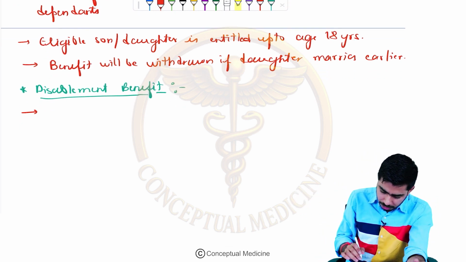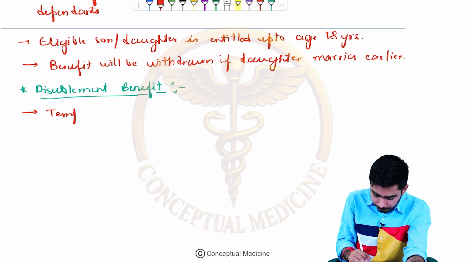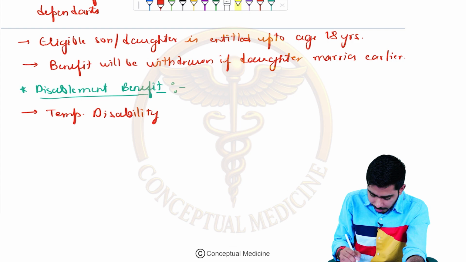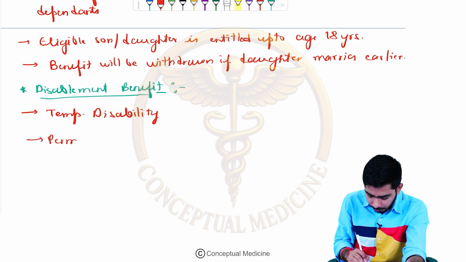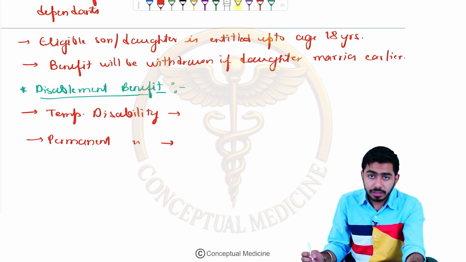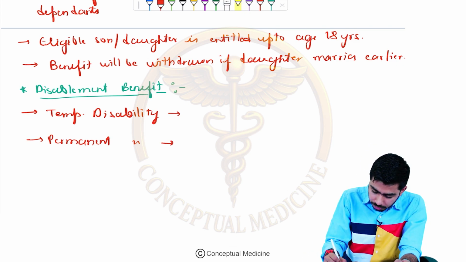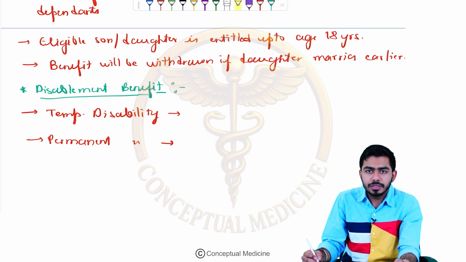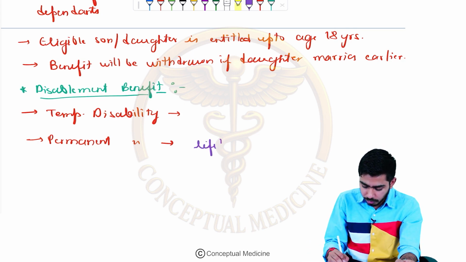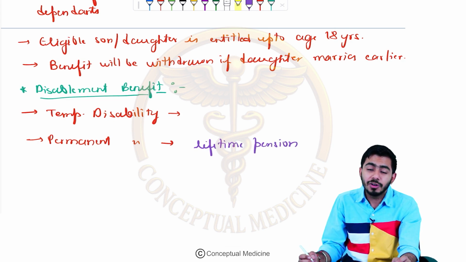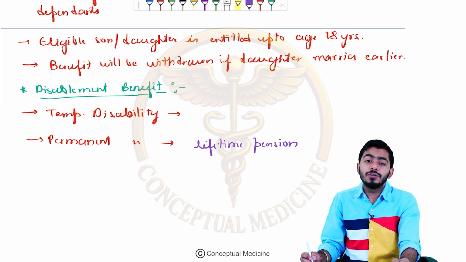So there is temporary disability and permanent disability. Over here what I said, guys, is that for the permanent one, they will be getting a lifetime pension. No confusion in that. ESIC employees have a lot of benefits.